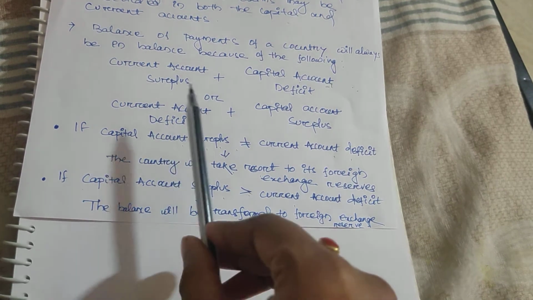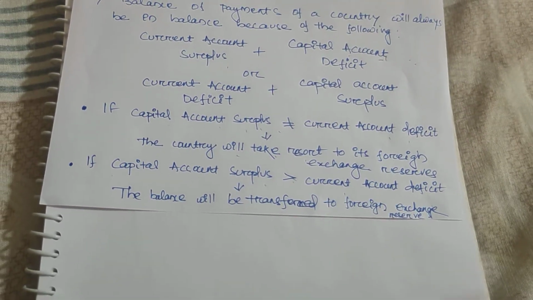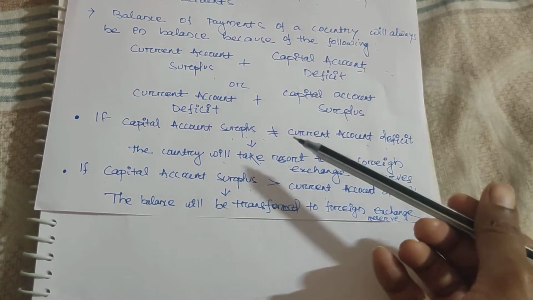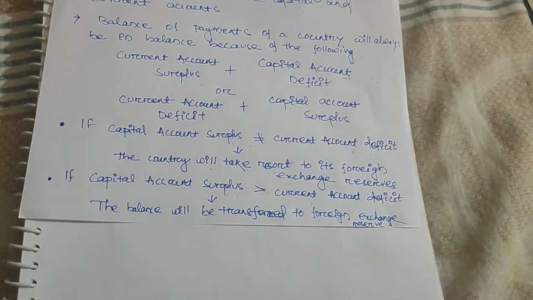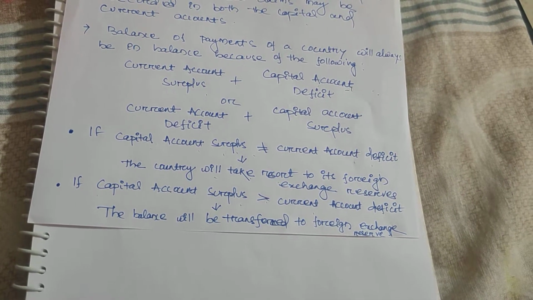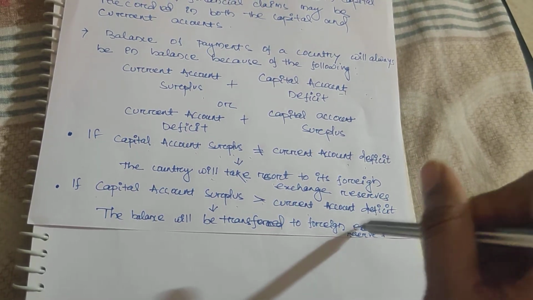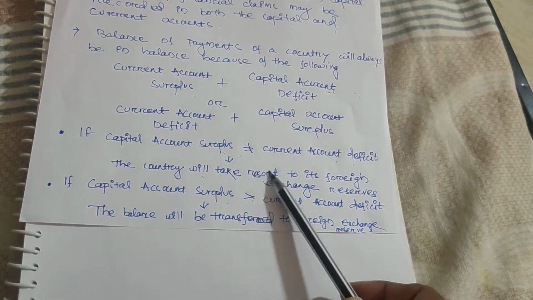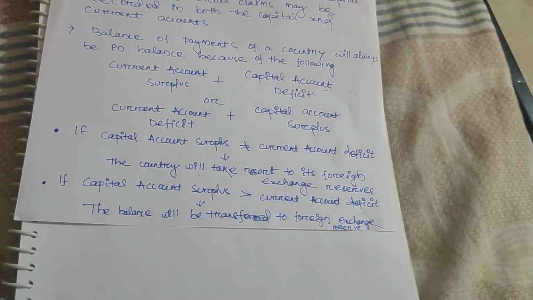I know that current account surplus, capital account deficit, similar words are there. It may be confusing for you. You just read, pause the video here and try to write. After that, if you don't understand, your doubts are all the time welcome through the comments. I am all the time ready to clear any doubt, but you just understand the relationship between the two, and if any imbalance is there, how to solve it. So in UGC NET, maybe you will get a question like this.